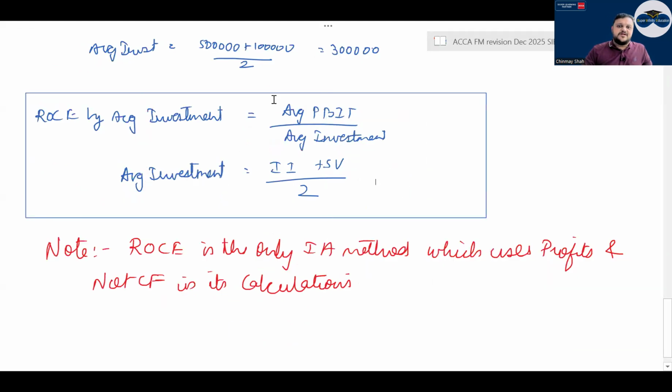ROC is average PBIT divided by average investment. Average investment is nothing but opening plus closing divided by 2, or initial investment plus scrap value divided by 2, right? ROC is the only method which uses what? Profits. All other methods use cash flows. Have a look.